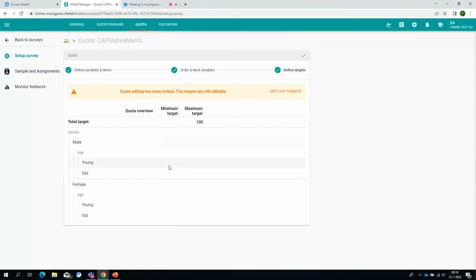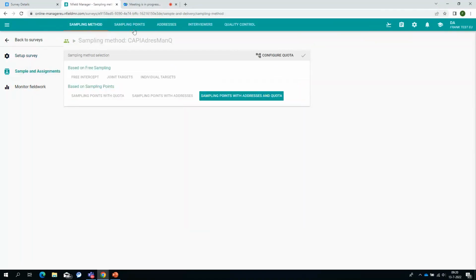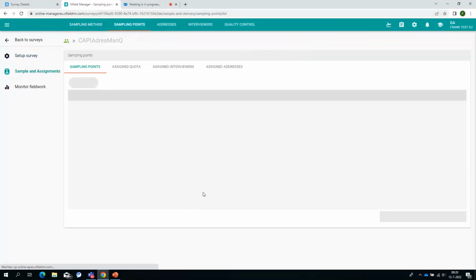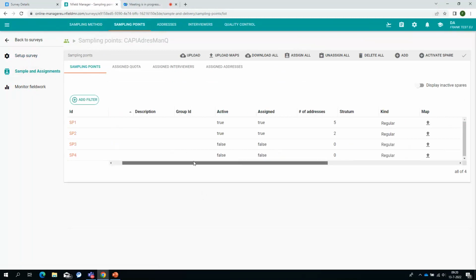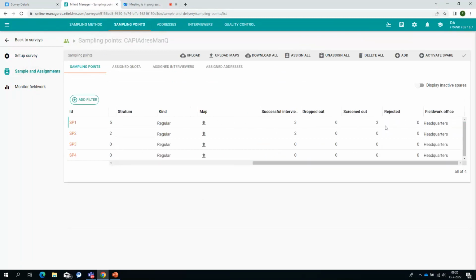It's a very simple quota: male, female, and age. Sampling points look the same, with the difference that we also have the quota here, and then sampling points, the addresses.